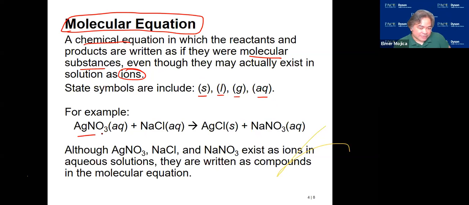When we react silver nitrate with sodium chloride, both of them are in solution form. When you combine them, you will see that a solid forms while the other one remains in solution. This is what we call the precipitate.